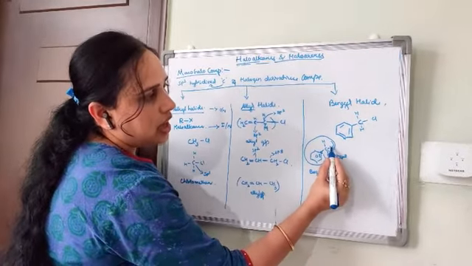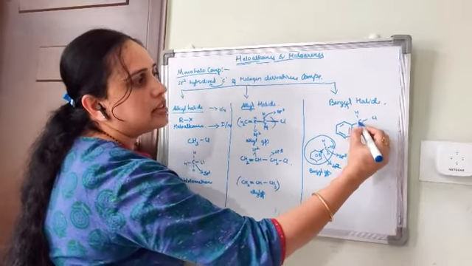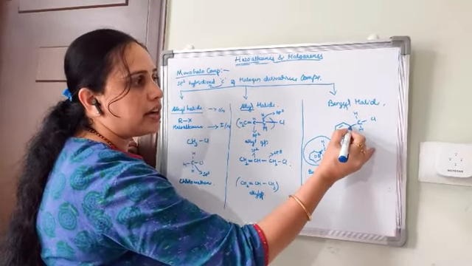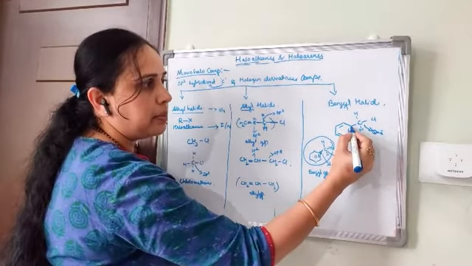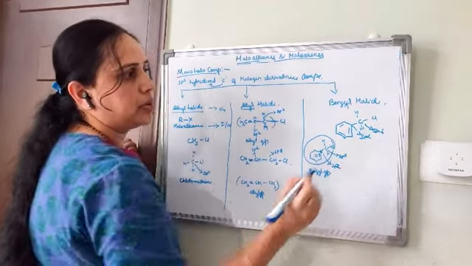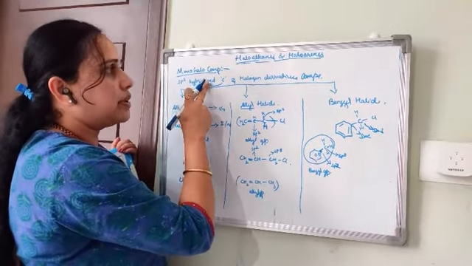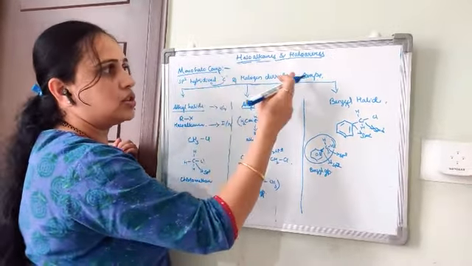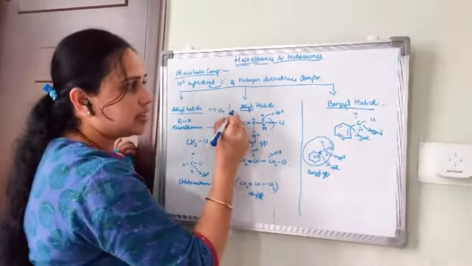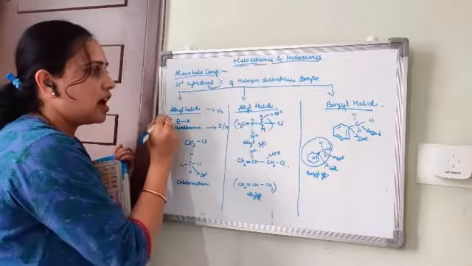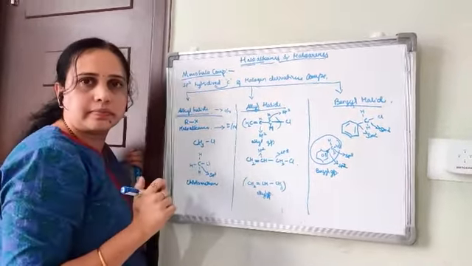So the halogen atom is attached to the sp3 hybridized carbon atom, and the neighboring carbon atom of this sp3 hybridized carbon atom should be sp2. That's why it is called the sp3 hybridized carbon of a halogen derivative compound. So this is benzyl halide, this is allyl halide, this is alkyl halide. Now you understand all these things.